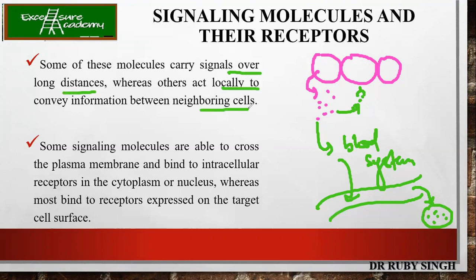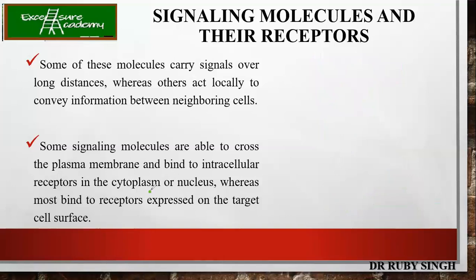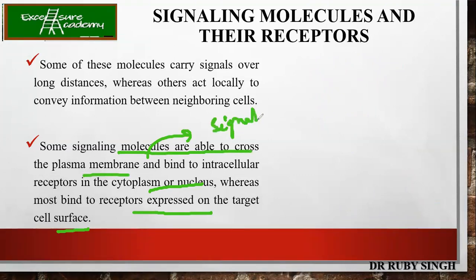Some signaling molecules are able to cross the plasma membrane and bind to intracellular receptors in the cytoplasm or the nucleus, whereas most bind to receptors expressed on the target cell surface. For signal molecules to cross the plasma membrane, they need to be hydrophobic in nature.